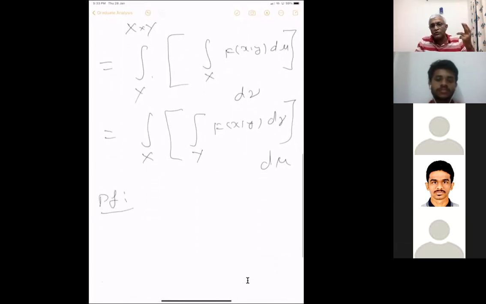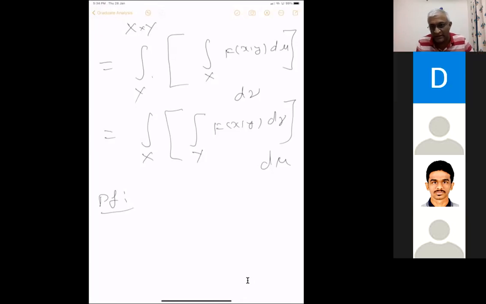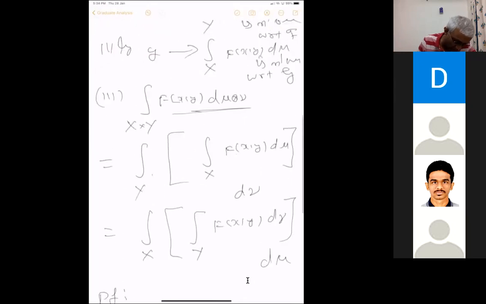We have two important theorems as ingredients for the proof. The first theorem is that any measurable function can be approximated by simple functions. So we have to verify this for simple functions. Then using simple functions and the convergence, we verify it for any function. To verify that, we use the monotone convergence theorem. That's all. That's what we have to do.